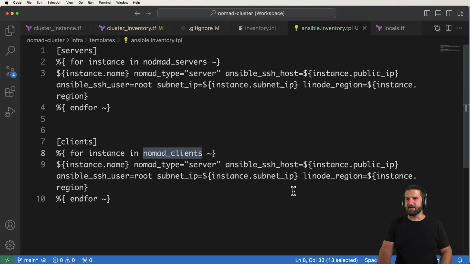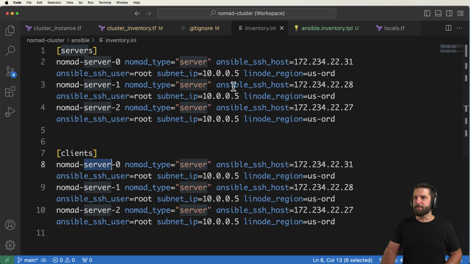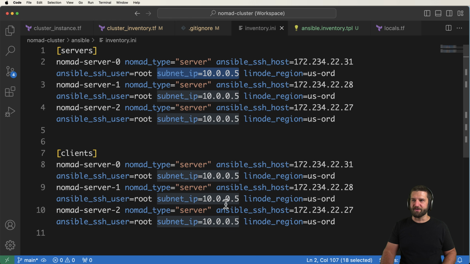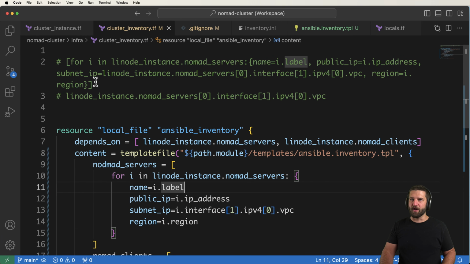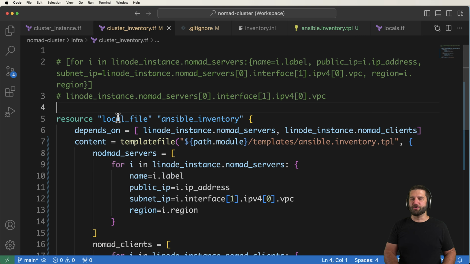Now, the reason I did that is so that you could see the potential issues that you could come up with. It's very obvious if you look at the subnet, they're all the same. You can look at the name, there's repeated ones. So you just need to make sure that you are using the correct values in here. And that's where the console comes in and where you can play around with stuff just like that.